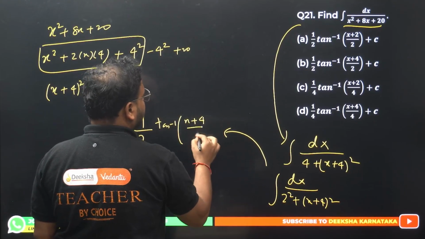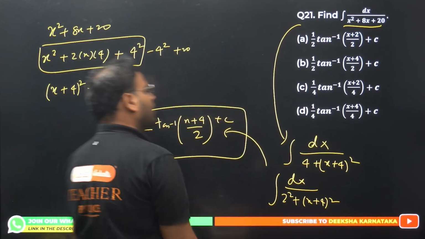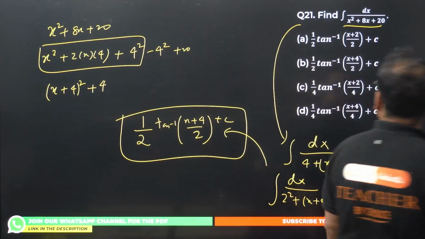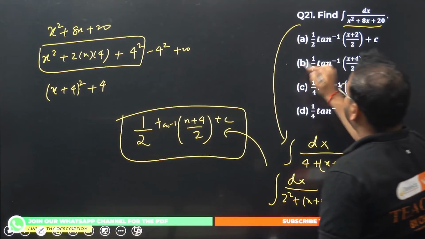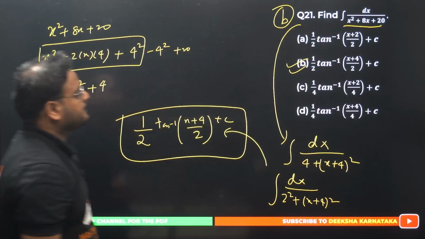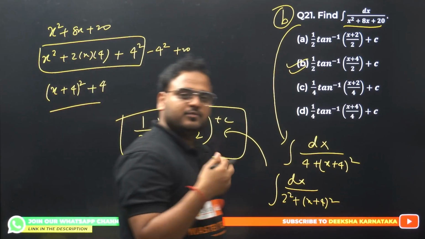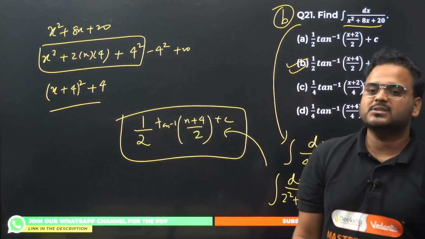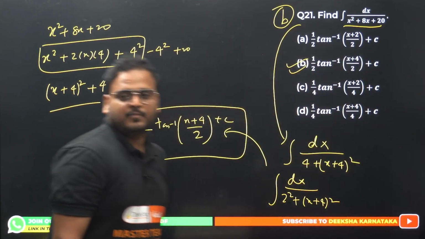So (x plus 4) by 2, of course plus c is there. 1 by 2 tan inverse of (x plus 4) by 2. Correct. Option B is right, no? Option B is the right choice. So the only step was to get the perfect square right. Then the formula is very simple for tan inverse, and the answer is option number B. 21 is also done. Let's move on then.